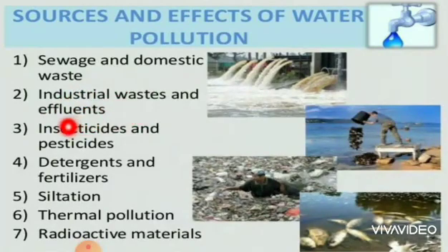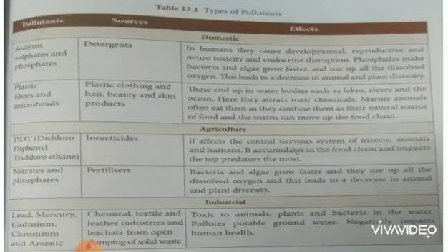What are they? Sewage and domestic waste, industrial waste and effluents, insecticides and pesticides, detergents and fertilizer, thermal pollution, radioactive material. Let us see types of pollutants. Pollutants are generally classified as domestic pollutants, agriculture pollutants, and industrial pollutants. The source and effects of various water pollutants are shown here.